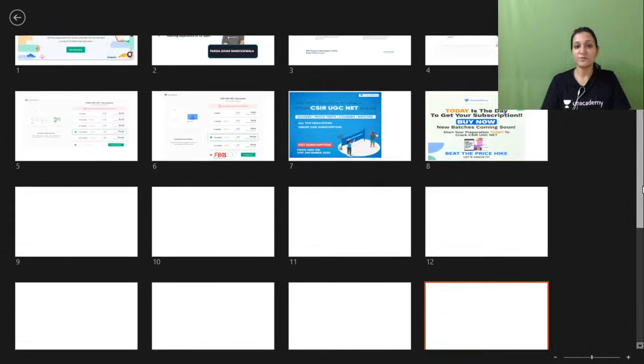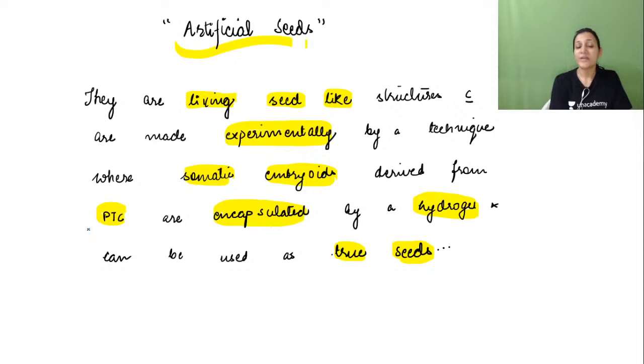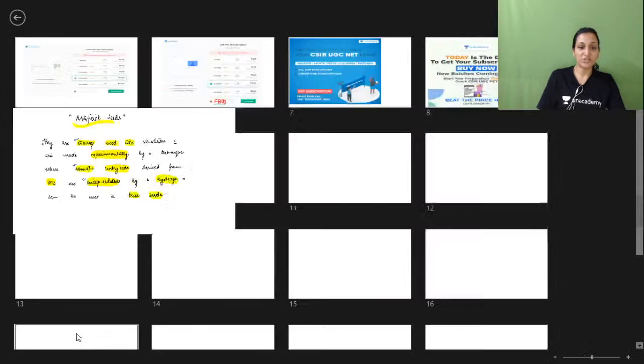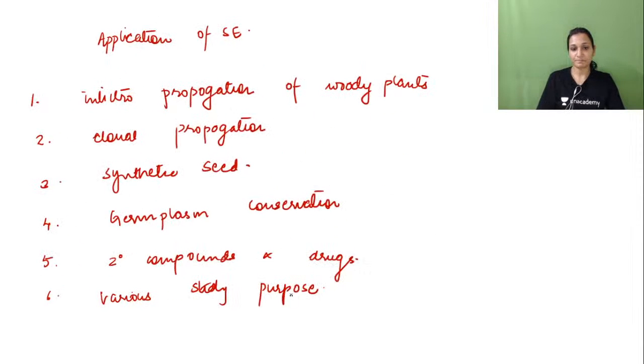Let us go back to the first page. So what are artificial seeds? They are living seed-like structures. They are living, definitely, right? They are living seed-like structures which are made experimentally. They are not developed by nature, but they are made experimentally by a technique which is called somatic embryogenesis. And then after that, they are packed into some kind of structure. Let me take a new page and I'll show you.